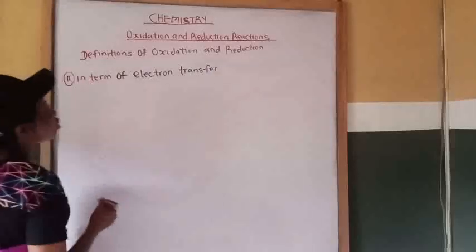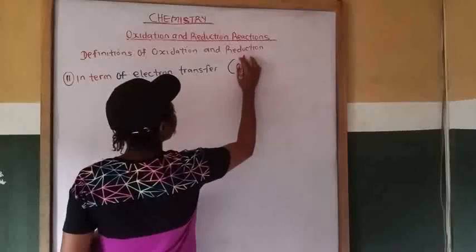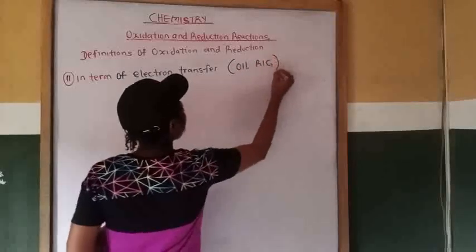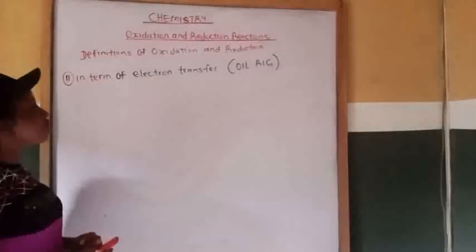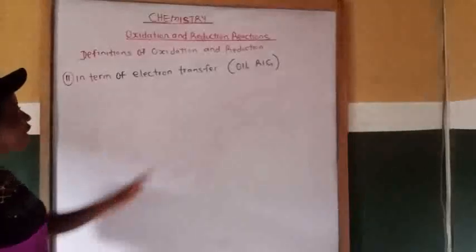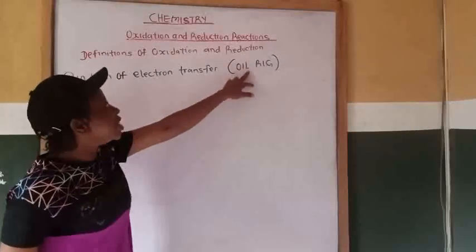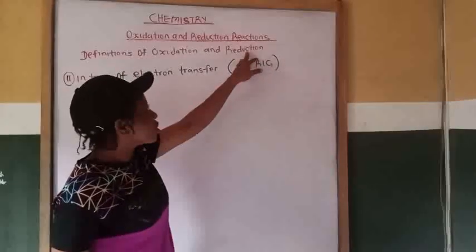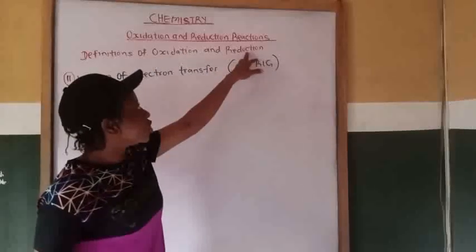So I'm going to use what we call OIL RIG to explain oxidation and reduction in terms of electron transfer. I will use OIL RIG. So OIL is for oxidation, while RIG is for reduction.